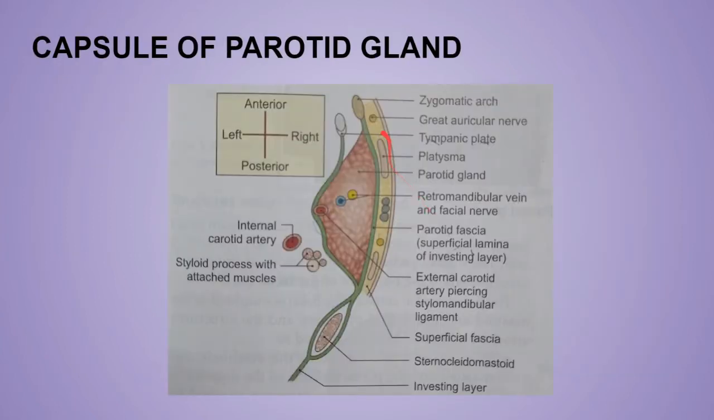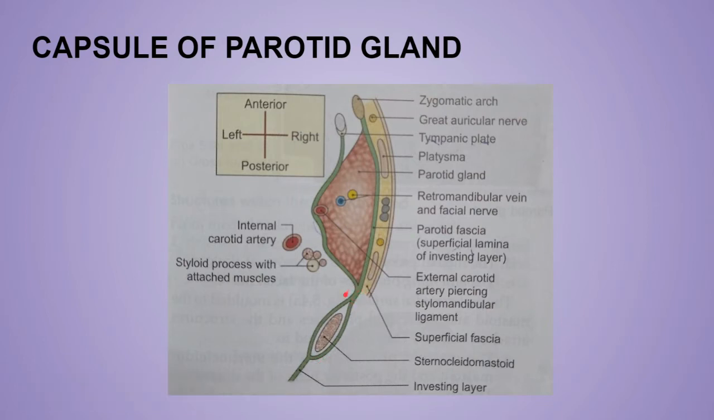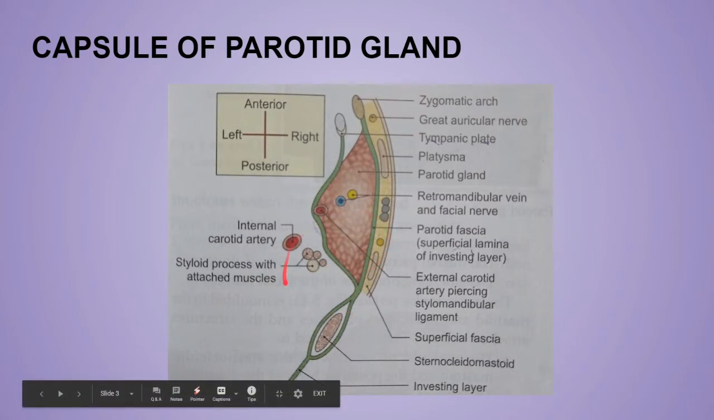Now the capsule of the parotid gland. This is the investing layer. We have studied the investing layer of the deep cervical fascia in my video, so just go and check that out. The deep fascia of the neck, or fascia colli, has the investing layer. This investing layer first covers the sternocleidomastoid muscle, and then divides into a superficial layer and a deep layer. This is the superficial layer of the investing layer, and remember that it is supplied by the greater auricular nerve.